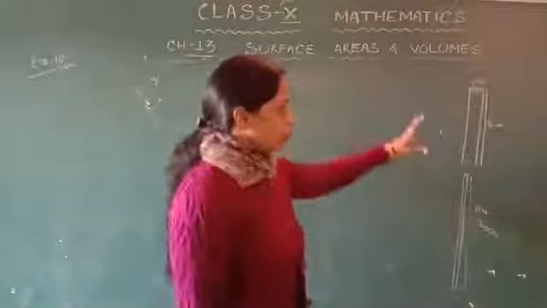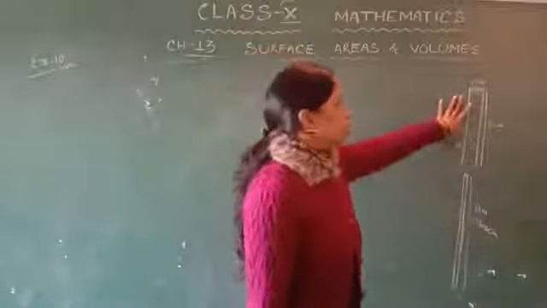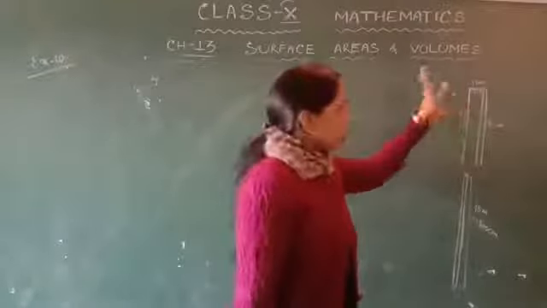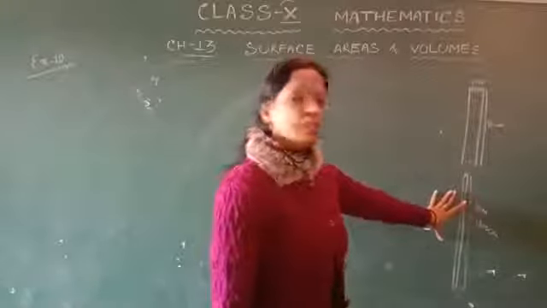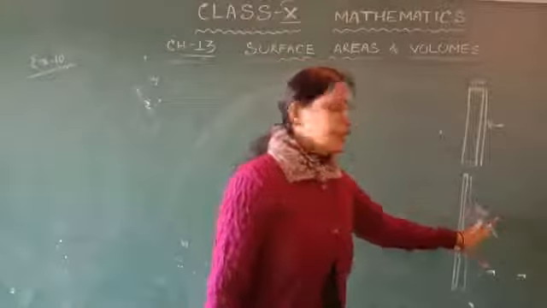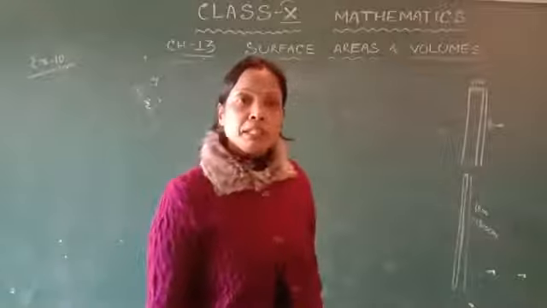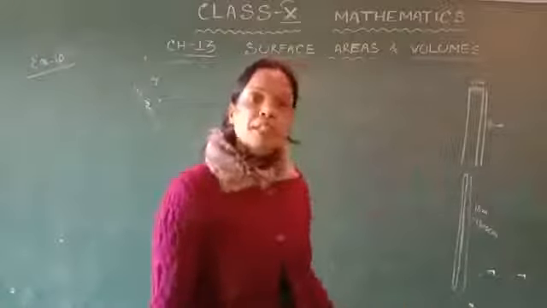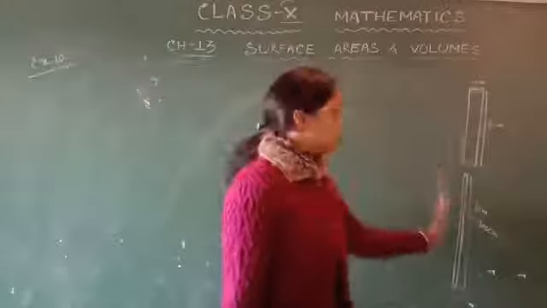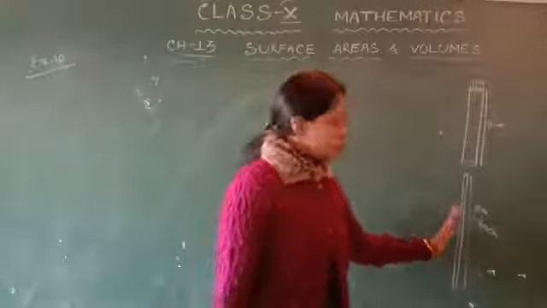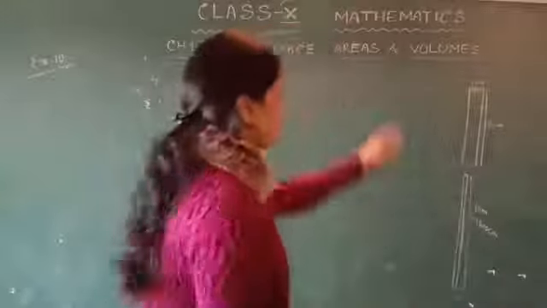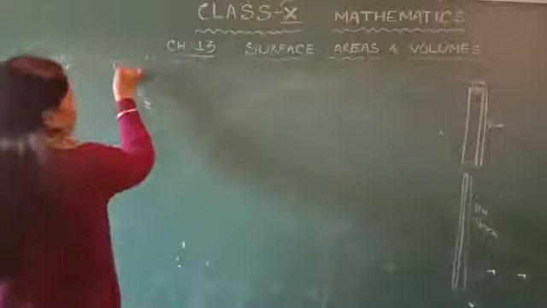So I think all of you understood this figure. This is the copper rod, which is in the shape of a cylinder, and again it is reshaped in the shape of a wire, whose length is 18 meter, that is 1800 centimeter, and both are in the shape of a cylinder. So that means the volume of this copper rod is equal to the volume of this wire. Now here we find what? Now the length of the rod.